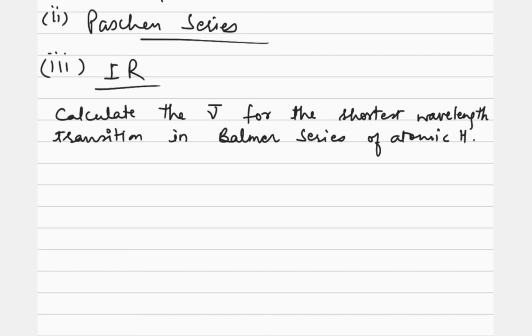So we are supposed to find out the nu bar, the wave number, right?